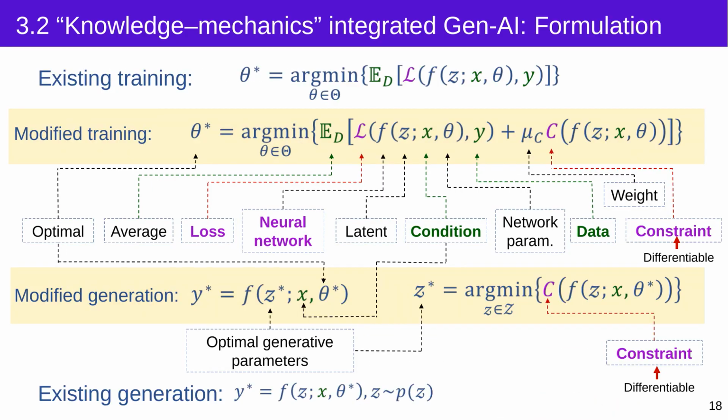We therefore proposed a knowledge and mechanics integrated generative AI method. We add a constraint function, C, to both the training objective and the generation objective. By changing this constraint function, we can require the generated structure to satisfy code requirements as well as structural performance requirements. The figure on this slide shows the basic mathematical idea.